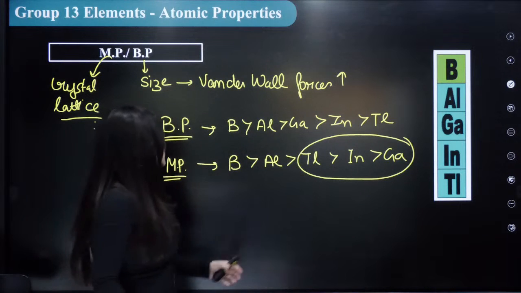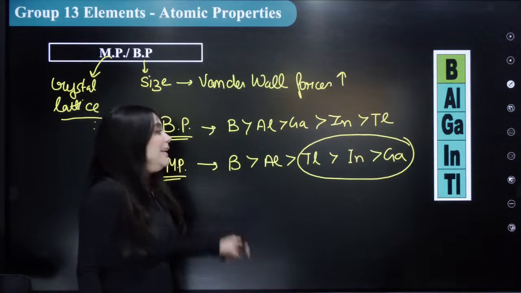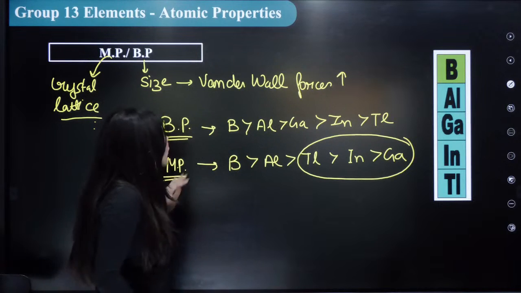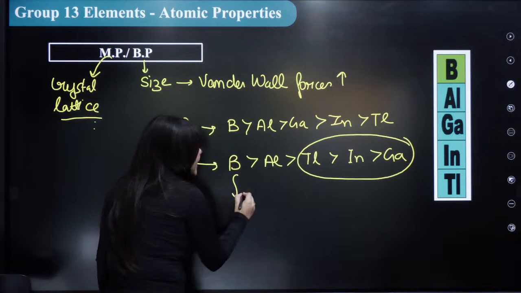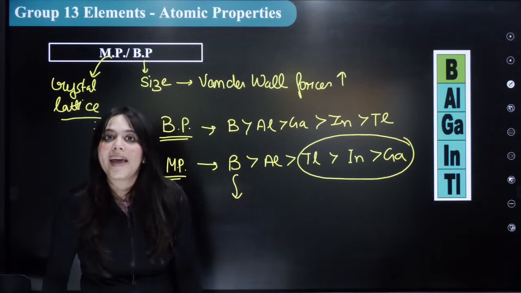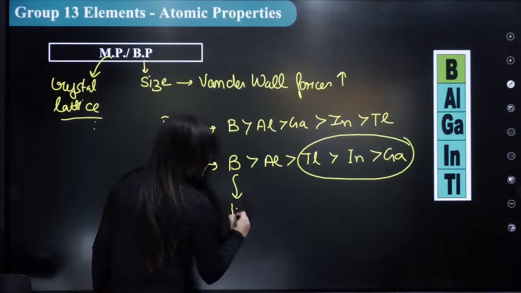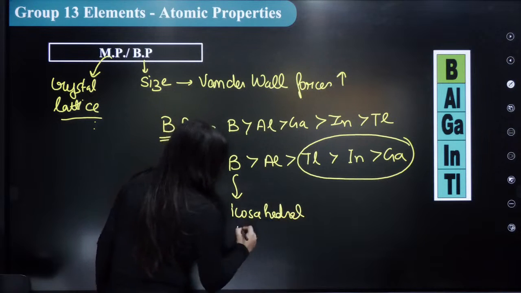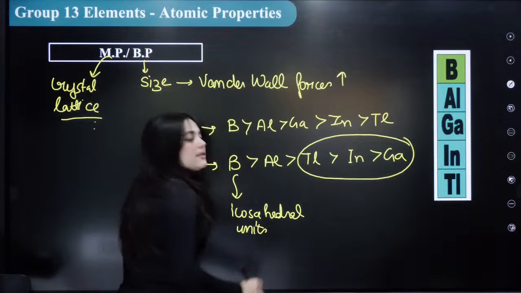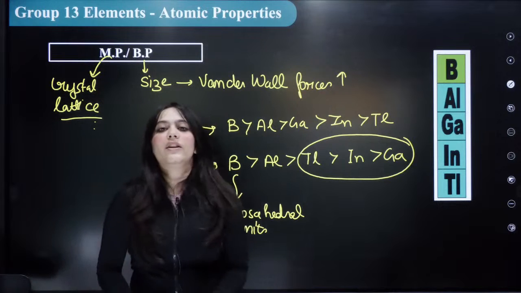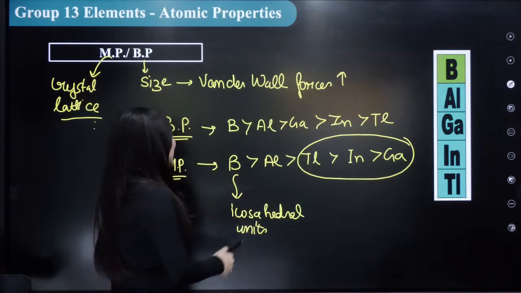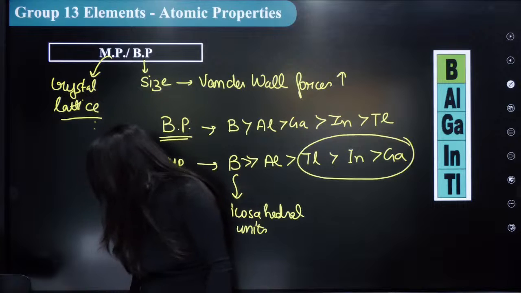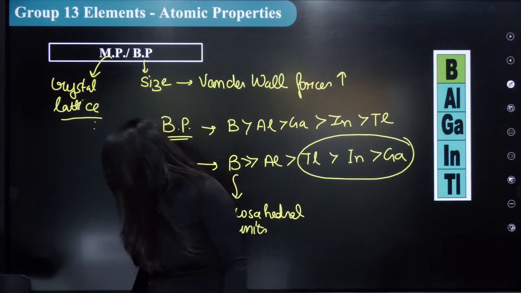Can you see this exception? So this is the boiling point order. Here boiling point is also a certain exception, I know. In melting point, boron has the highest melting point. Why? Because boron is made up of icosahedral units. Its crystal lattice is made up of icosahedral units, which makes its melting point extremely high. Highest melting point due to its unique crystal structure.